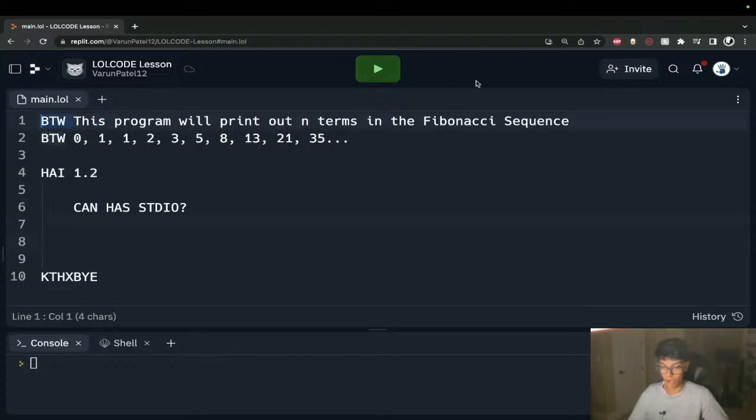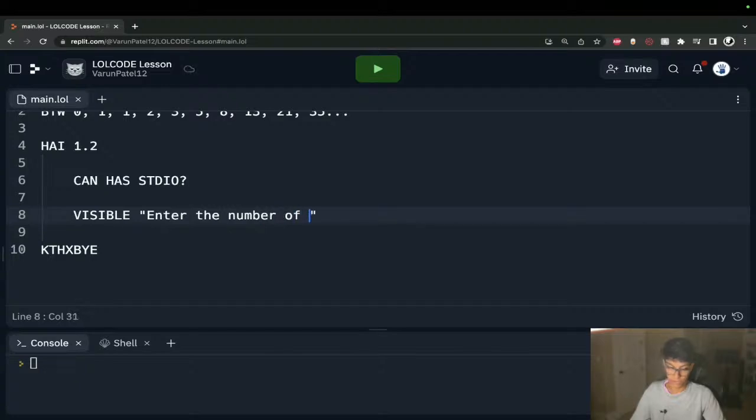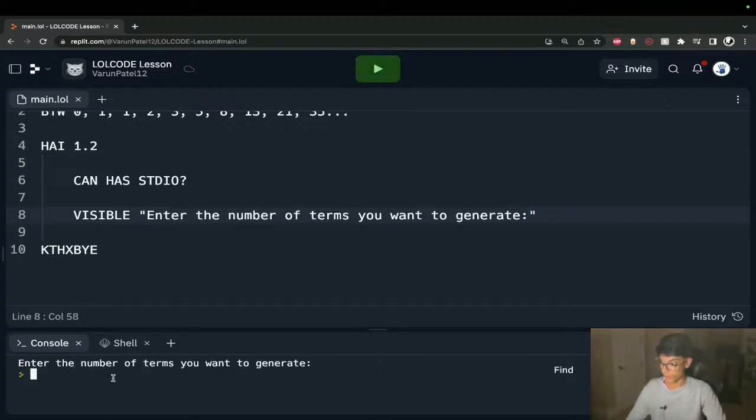As you can see from the prompt, we want to print out n terms in the Fibonacci sequence. So I think the first thing we need to do is give our user, whoever's running this program, a prompt to type in the number of terms they want to generate. So we'll say VISIBLE, right? Just like our print statement, VISIBLE, enter the number of terms you want to generate, like so. And if we run this, works perfectly fine.